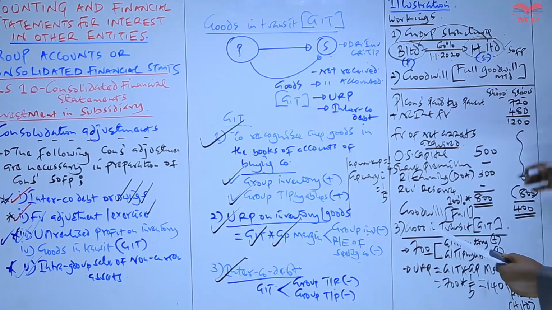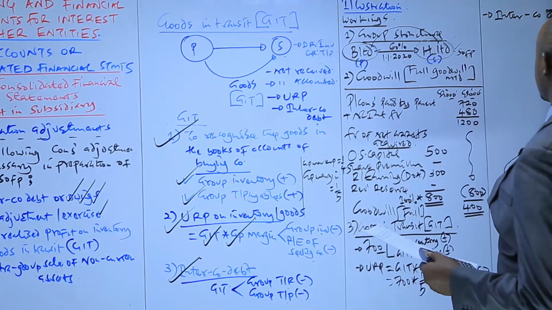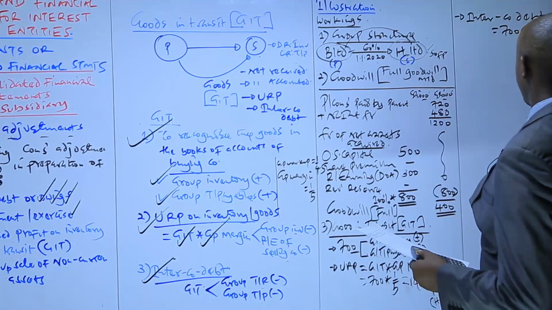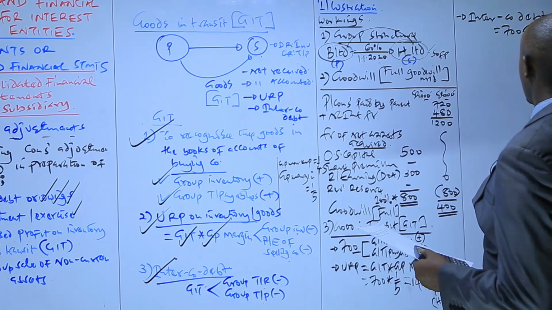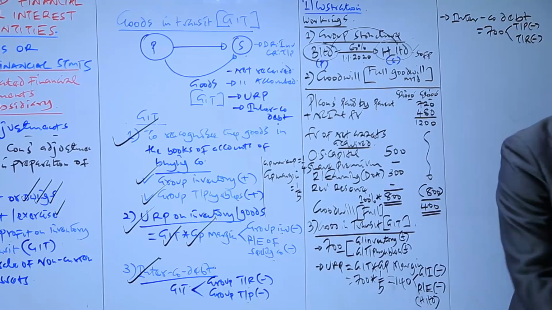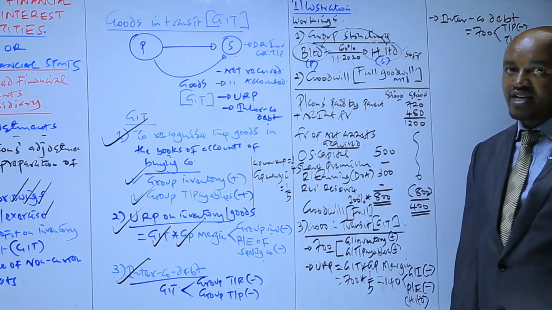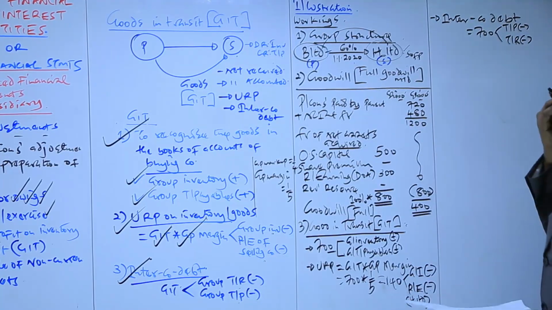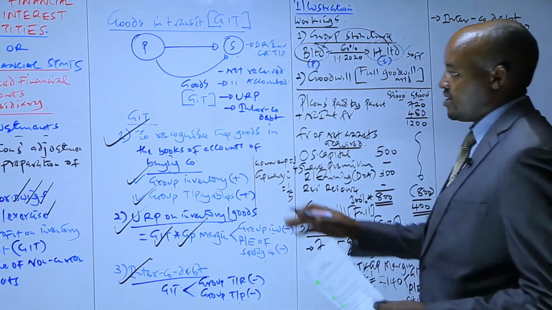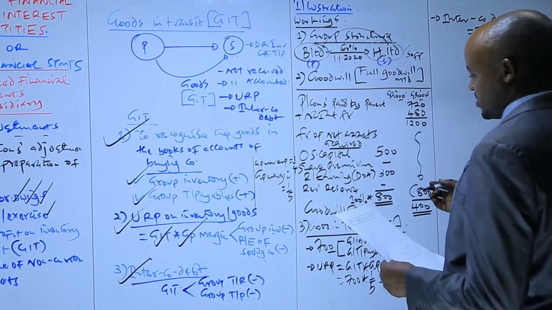Then this particular goods in transit, we have said that they will also give rise to an amount of intercompany debt. So the amount of intercompany debt in this case will equally be 700,000. This will be deducted from the group payables and also deducted from the group receivables. I think those are the adjustments which are required as far as the goods in transit are concerned. So this is very, very important. You can see it has a number of adjustments, unlike the other key consolidation adjustment. So I think with that we can prepare what is required.